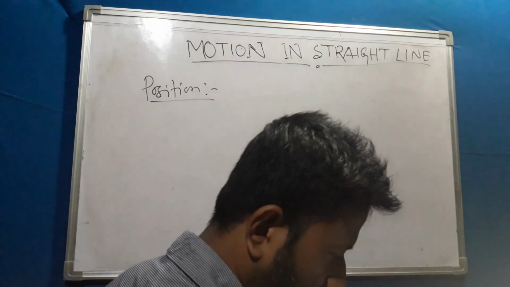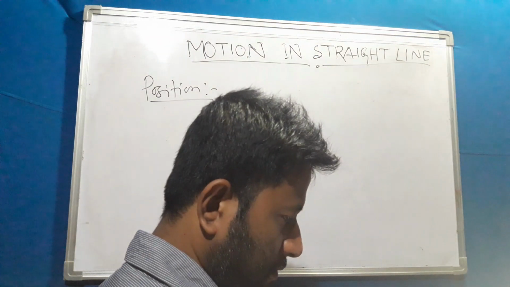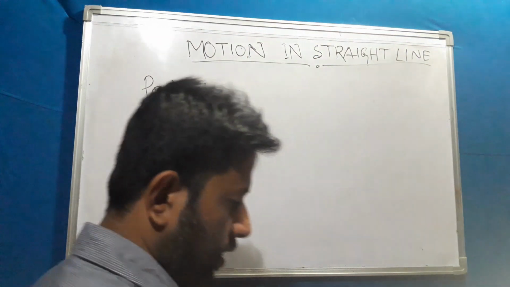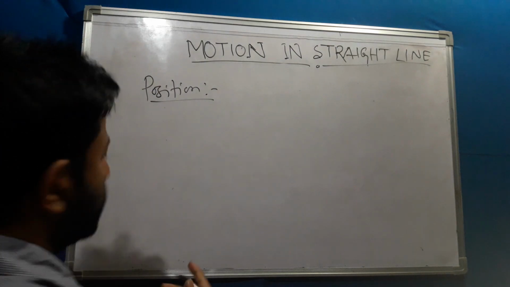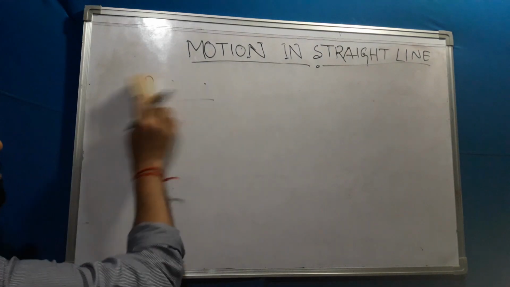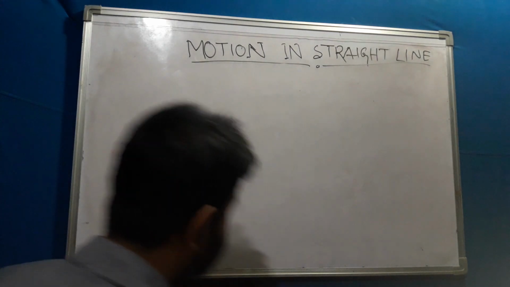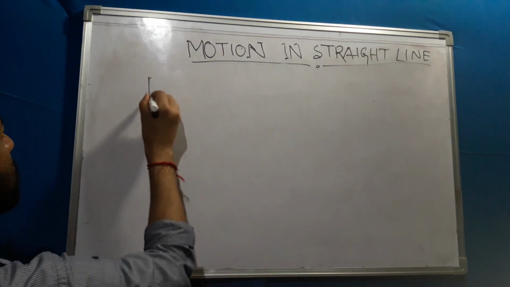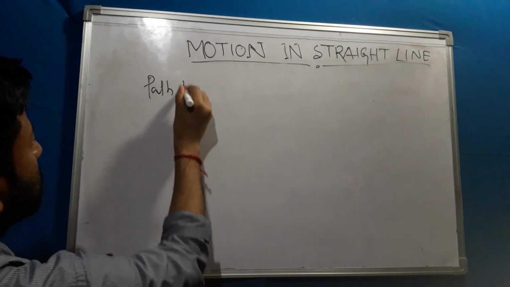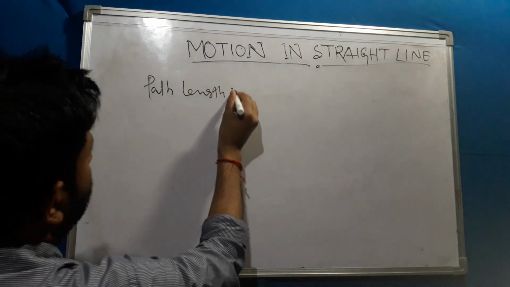Next term is path length. What is path length?